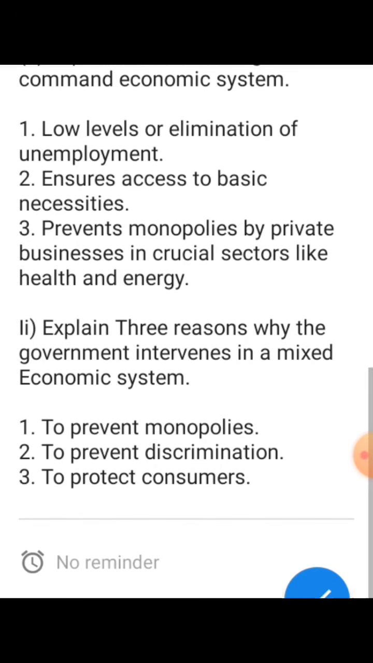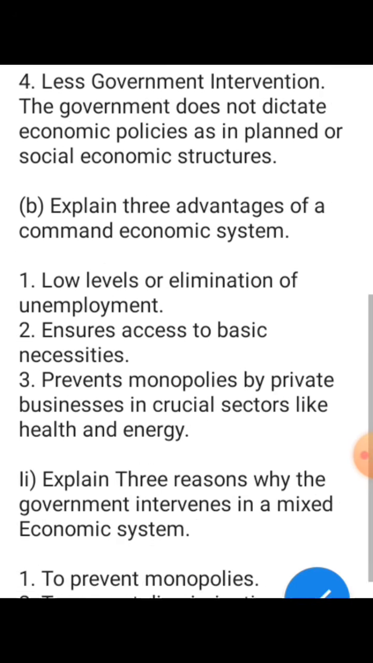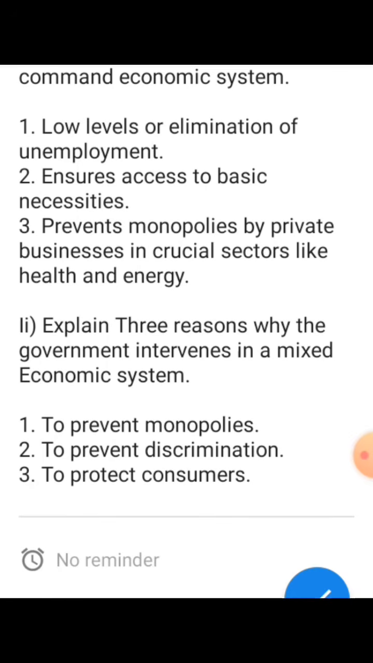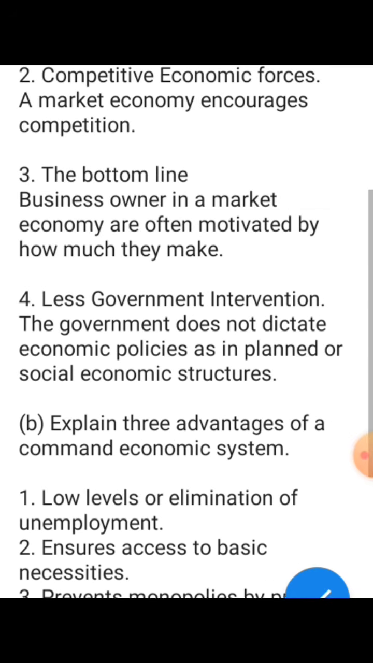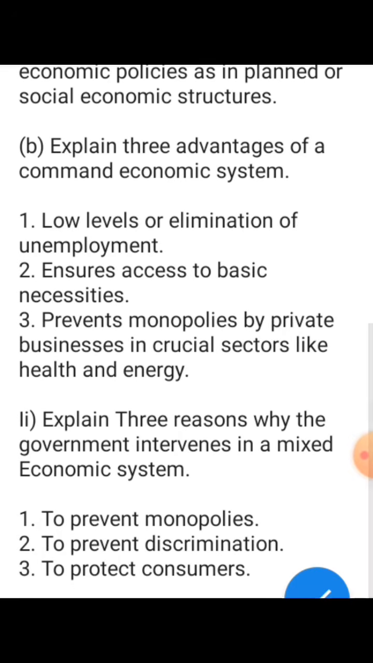So this is the revision we had to do, the 5 questions we had to answer today. So well done guys, well done. You can revise it, you can come back to check again and see all the answers that we have given today.